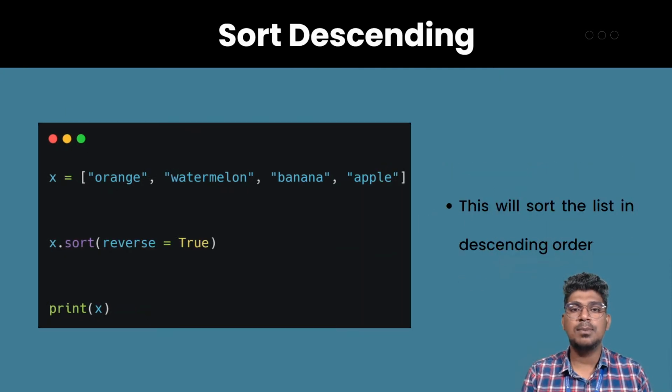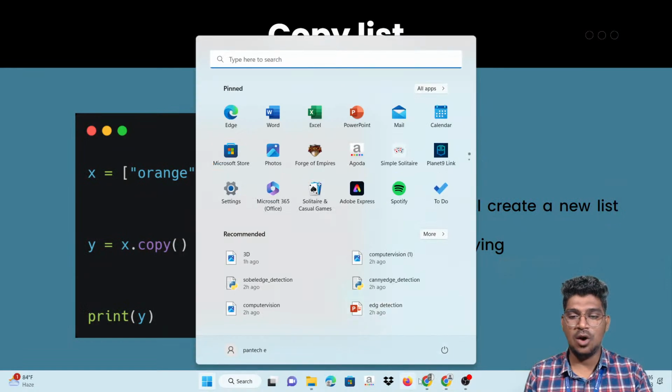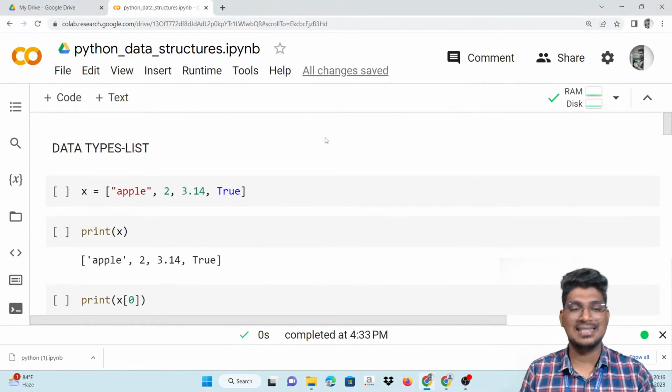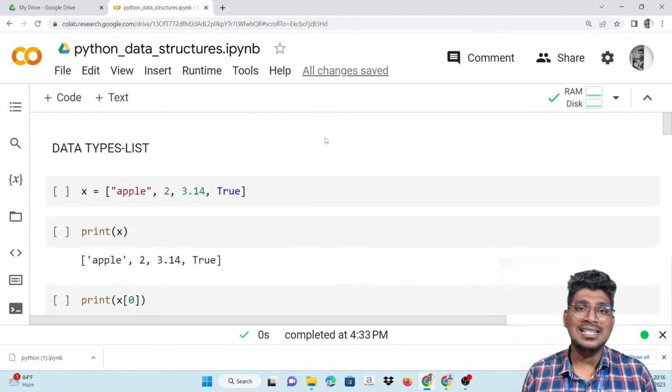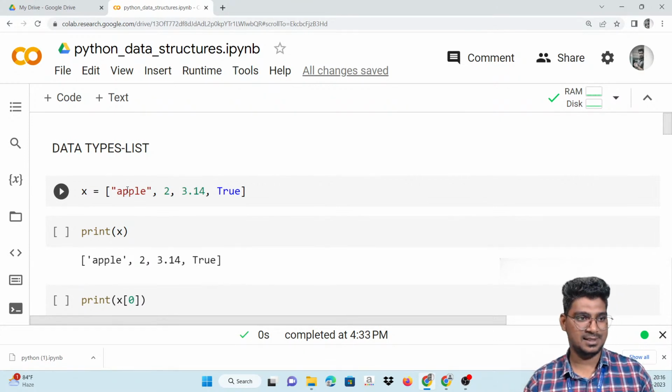So this is all about list functions. I'm going to show the example of that. Initially, what is a list exactly? That is most important. A list is a collection of multiple values, or a collection of different data types. Here you can store values of multiple data types.